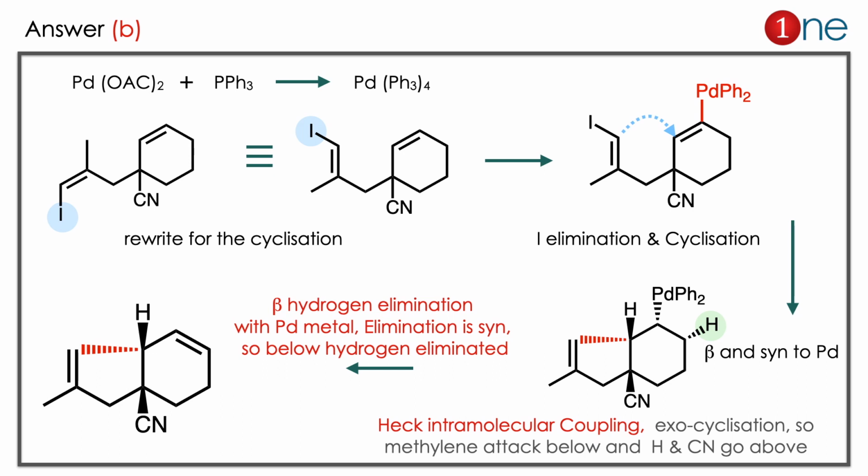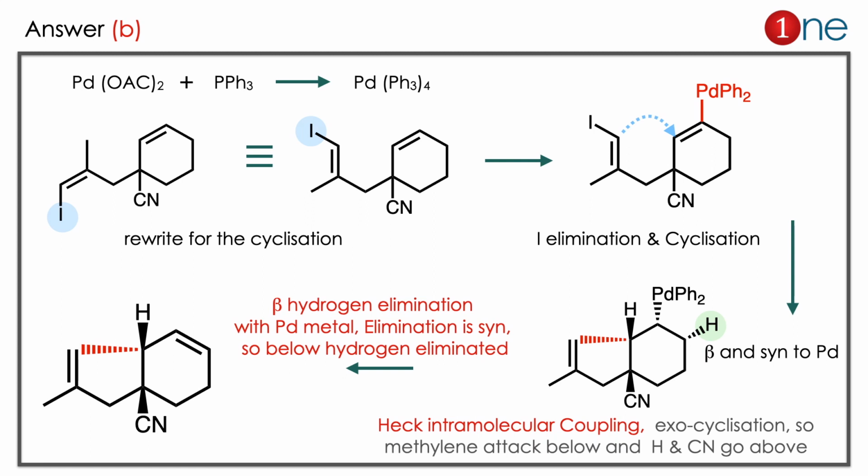If you are interested, go and study the mechanism. So hydrogen will go above, and the palladium and the coupling will happen below. So palladium and the new C-C bond are below the plane. Then the next step, beta hydrogen elimination, will be there. But beta hydrogen elimination is a syn elimination. So the palladium and the green hydrogen are in the syn position, not the fused hydrogen there. So the same side hydrogens are removed to form the alkene there. So the answer is clearly B.